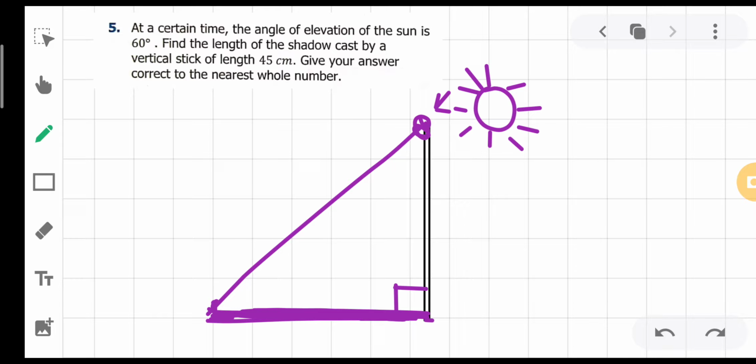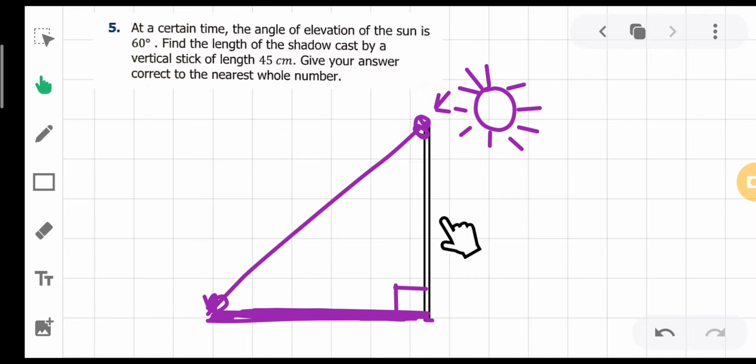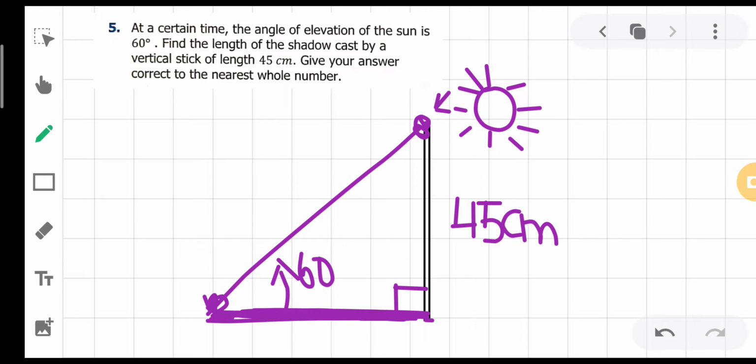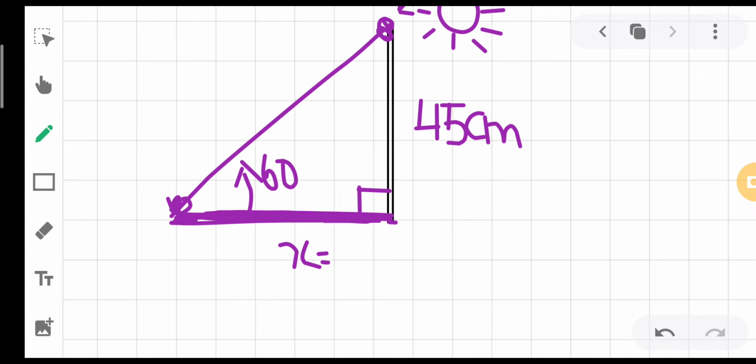So if you connect this point to this one via a line as I have connected, so obviously this is actually the shadow, this is the stick that is given to us, and obviously this line that we have connected via point ताकि एक right angle triangle form हो जाए. अब हम लिख लेते हैं भाई, 60 degrees angle of elevation था, so obviously this particular angle will be 60 degrees, and the height of the stick is 45 centimeters. So obviously ये तो आपके पास 45 centimeter की stick आ गई, और उसका shadow किस length का cast होगा, this is something that you have to find.